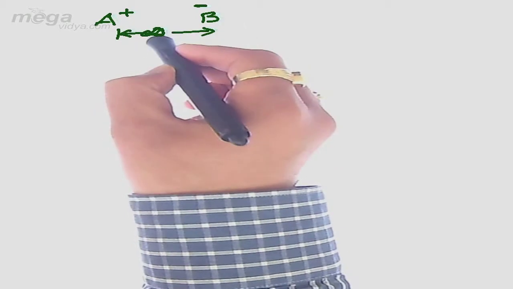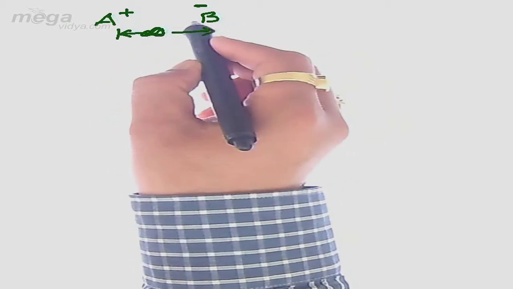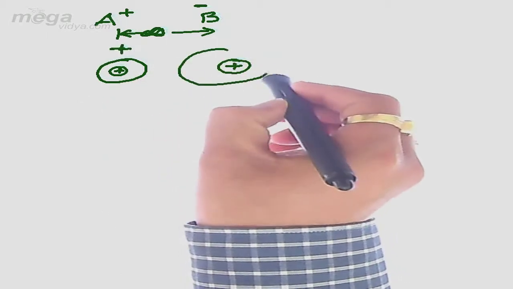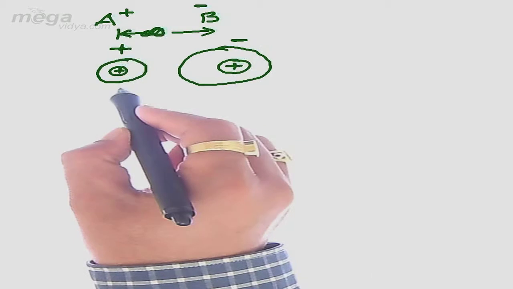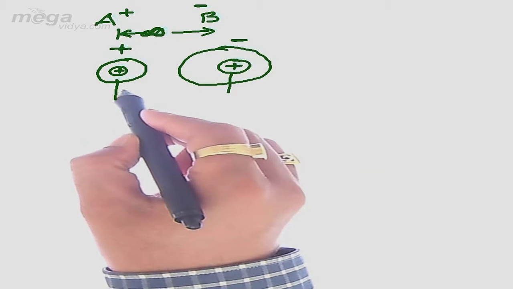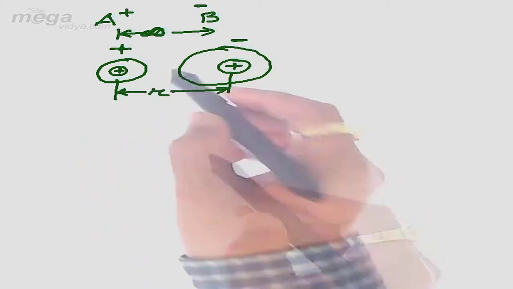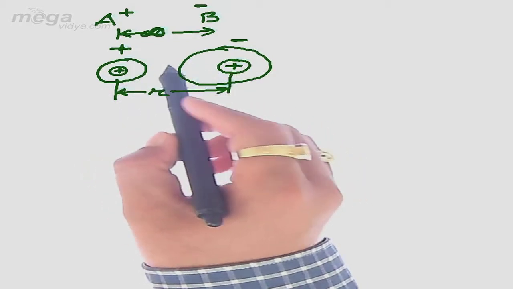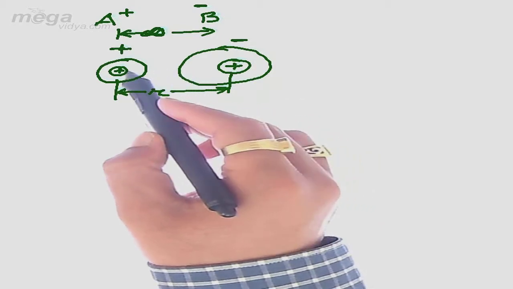But if these particles are brought to each other, they experience a certain attractive force, that is the electrostatic Coulombic force. Let us say A positive is the positively charged cation, and this is the negatively charged anion. Now if these two are held to each other through a force, then we call the distance or the separation between these two r. Basically there will be no gap between these two particles, the cation and anion, and since now they are attached to each other through an attractive force, we take the internuclear distance as r.